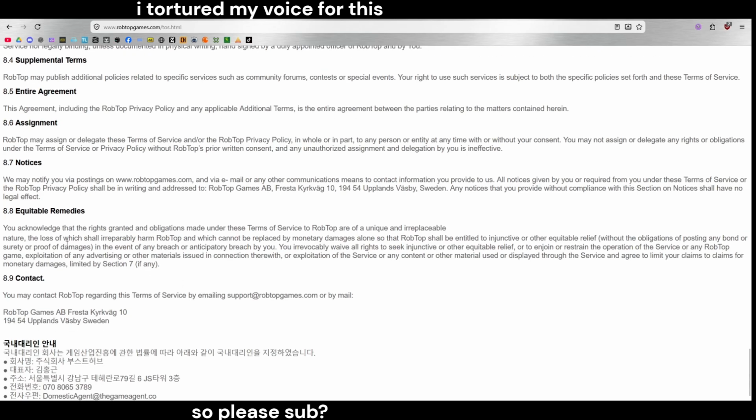Contact. You may contact RobTop regarding the terms of service by emailing support@robtopgames.com or by mail. RobTop Games, Fresta Kirkväg.